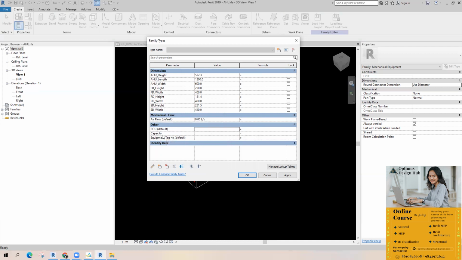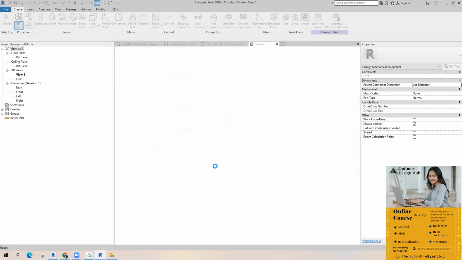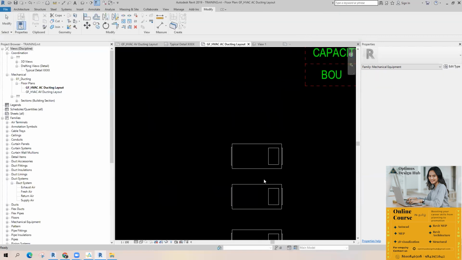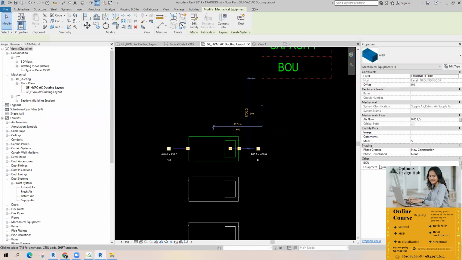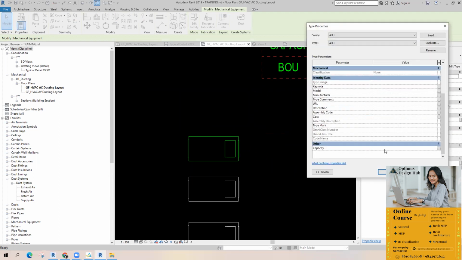Type parameter, you can see while you are picking the edit type. Inside edit type, you can see this capacity. You can see these both parameters as instance. Then I'm loading into the project. Override existing parameters. So while I'm picking this family, I can show the BOU equivalent tab here. And if you're getting into edit type, you can see the capacity, right? I'll do one thing. I will provide the capacity like 200 ton.